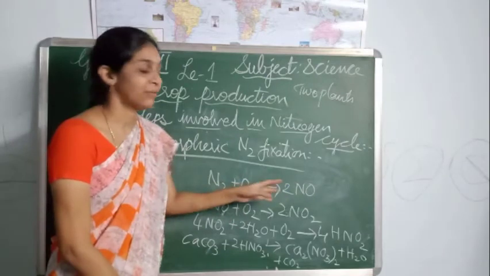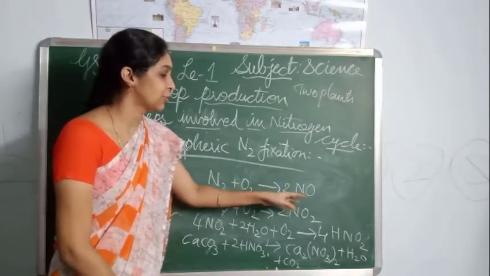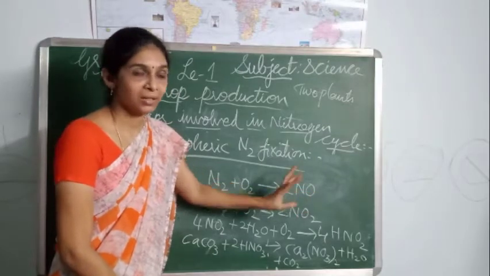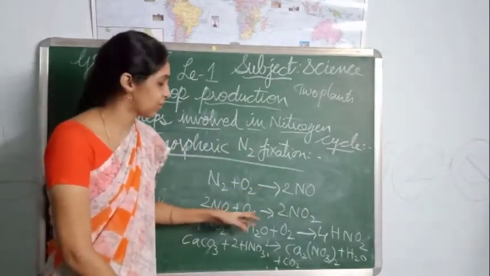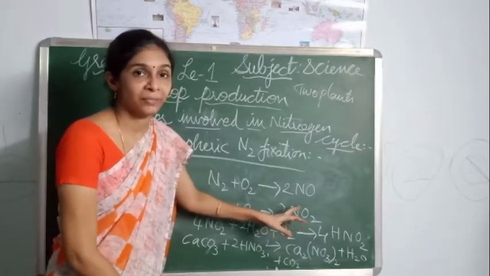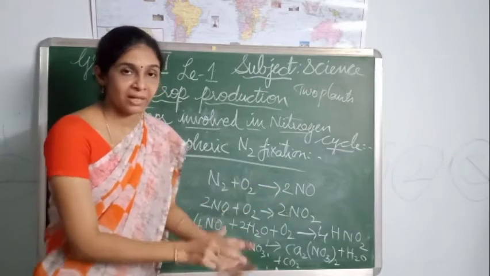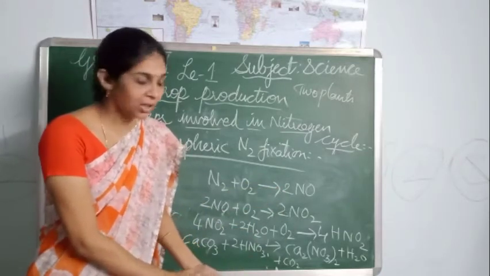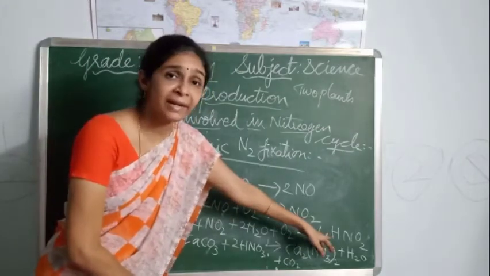So different oxides are formed. Here in the reaction, nitrogen plus oxygen combine to form nitric oxide. This nitric oxide combines with another oxygen molecule to form nitrogen dioxide. And then it reacts with water. When it comes in contact with the rainwater in the presence of oxygen, it forms nitric acid.